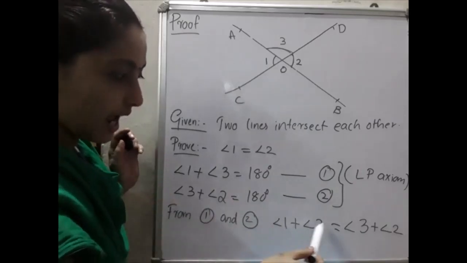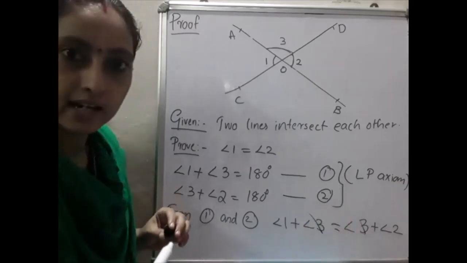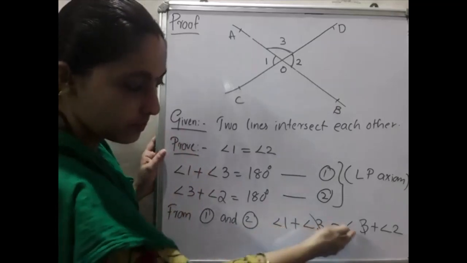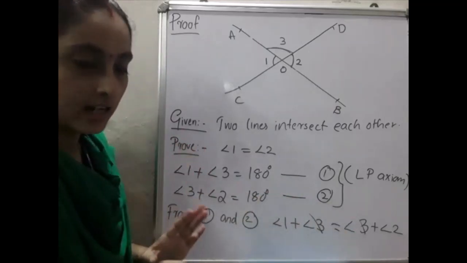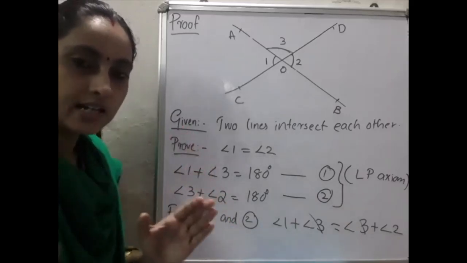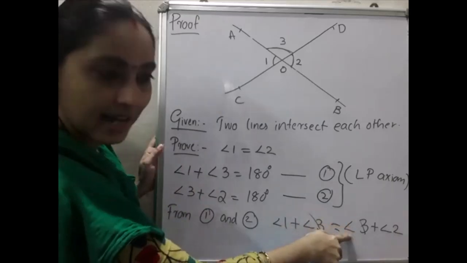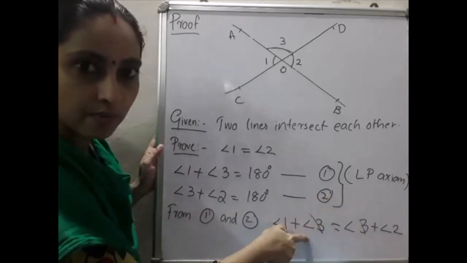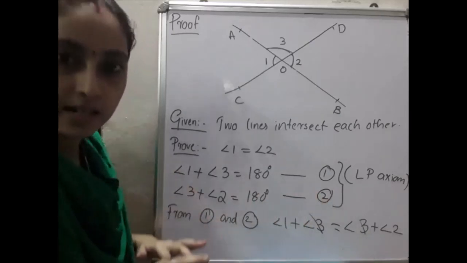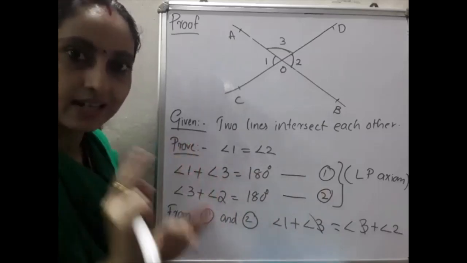Then you can see that angle 3 is common in both, so you can cancel it. Angle 3 and angle 3 are cancelled. Check the sign also: here it is positive and here also positive, so you can cancel. If the same quantity is on both sides of an equation, you can cancel it, because when moved to the other side, plus angle 3 becomes minus angle 3, and they cancel.